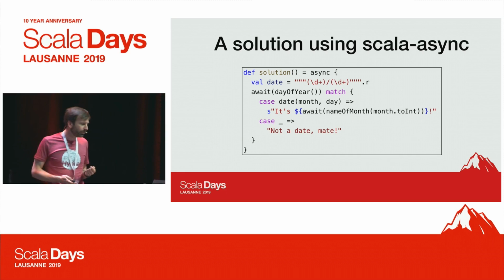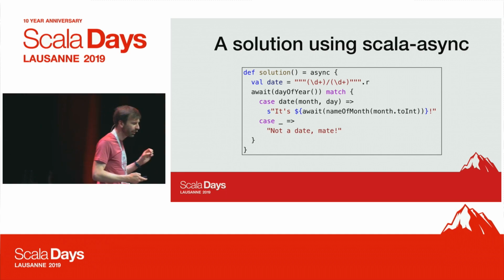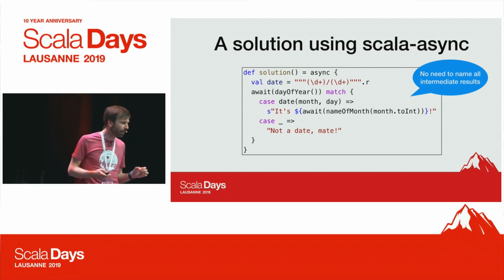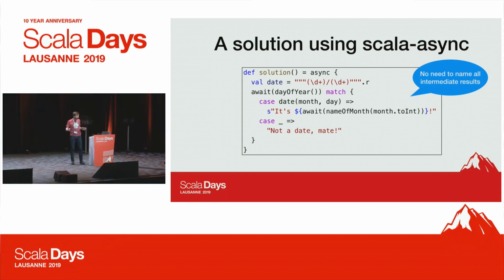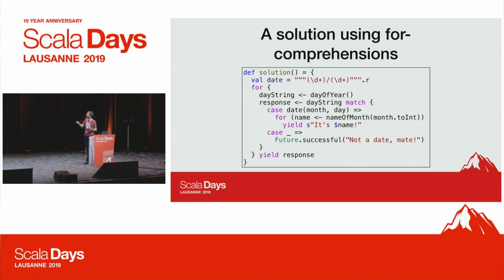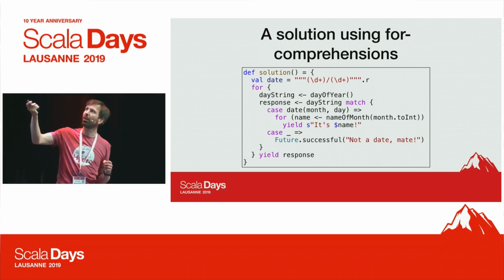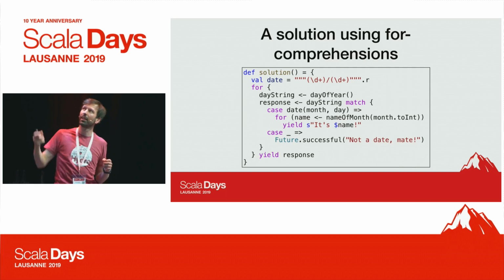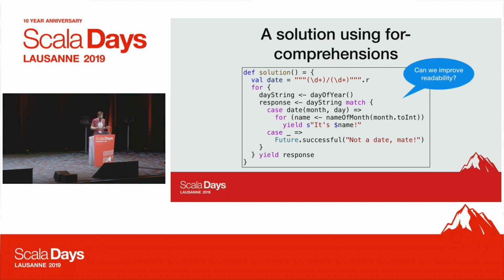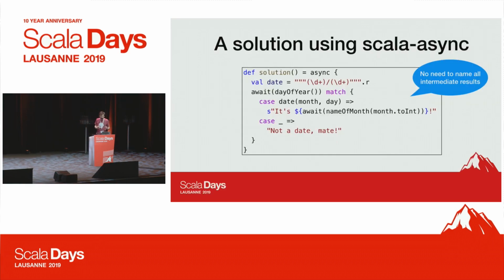All right, and so also, I think what's interesting to point out in comparison to the previous solution, there's some interesting differences. So, for example, we don't have to name all the intermediate results. Okay, we all know naming is hard. So if you're forced to come up with names all the time, that's not ideal, right? Especially if it doesn't improve readability. So here, for example, we had to come up with a name for that result. We had to come up with a name for the response, and we had to come up with a name for this name here. And we end up with these generic names that don't really help readability at all. So, like, if we can avoid that, that's good. So this is one advantage.